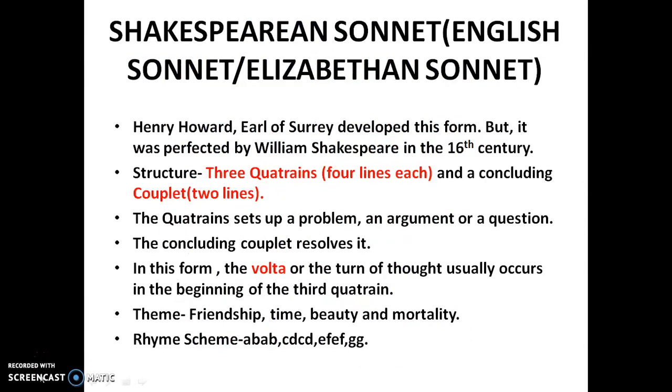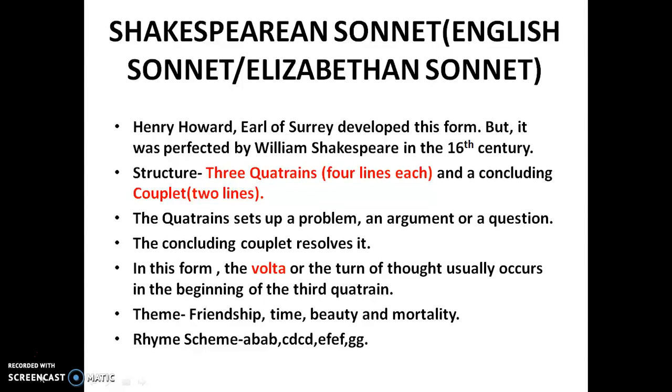The next variety of sonnet which we are going to discuss is the Shakespearean sonnet, also known as the English sonnet or the Elizabethan sonnet. This form of sonnet was developed by Henry Howard, Earl of Surrey, but it was perfected by William Shakespeare in the 16th century. Hence, this form of sonnet is named after him.